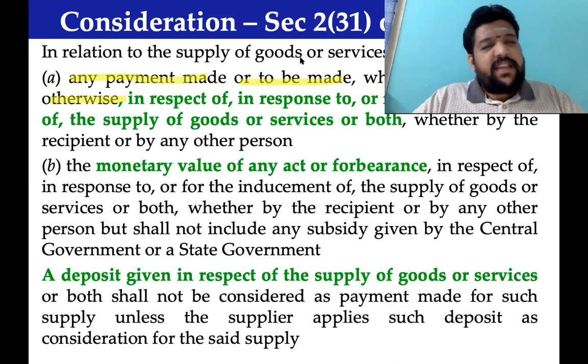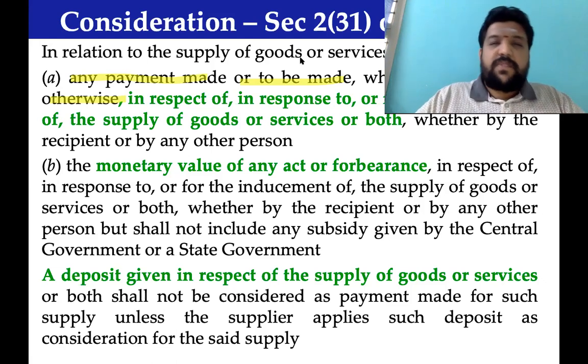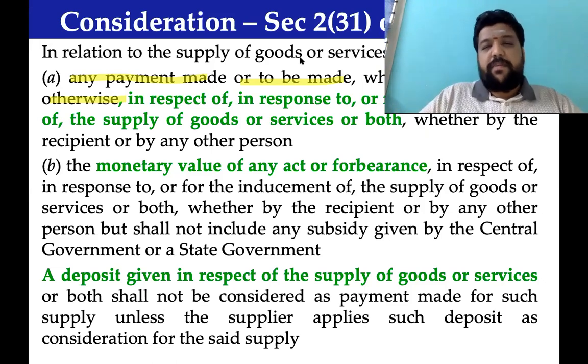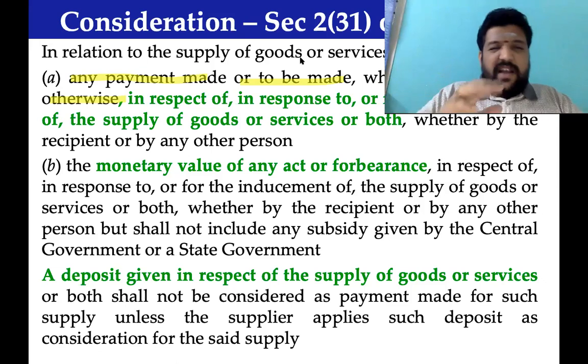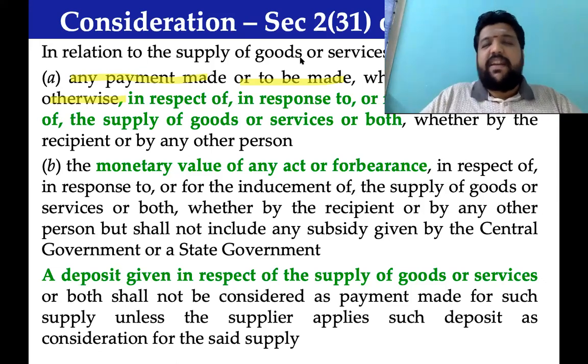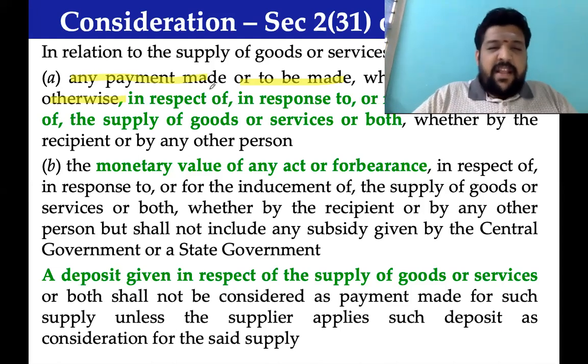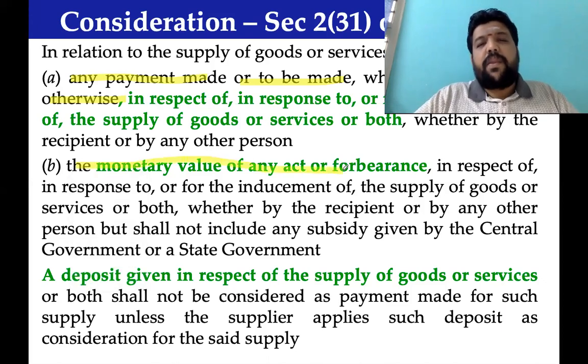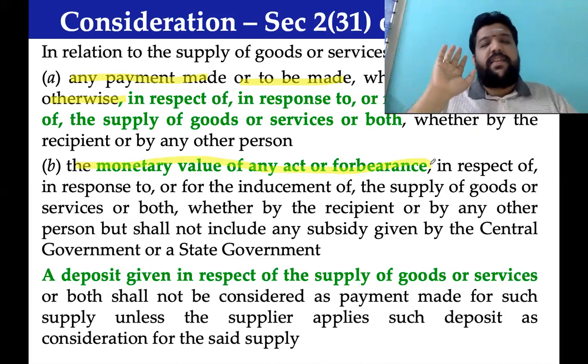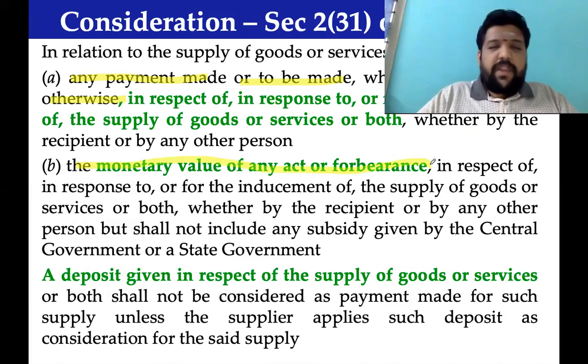Now, in case somebody comes up with other consideration, such as a promise, such as abstaining from doing something, or all those otherwise consideration, or coming up with something in kind, they give us a mobile phone, laptop, a gold item, something, then the monetary value of those acts or forbearance of those acts will be treated as consideration. The monetary value associated. Two important takeaways from 231.